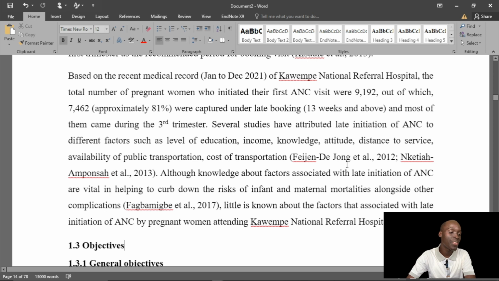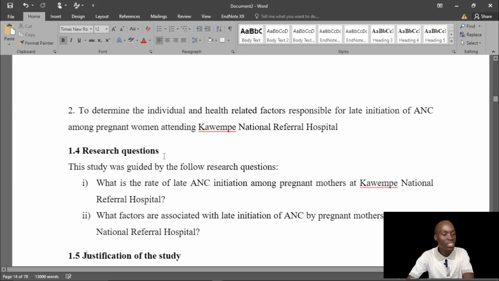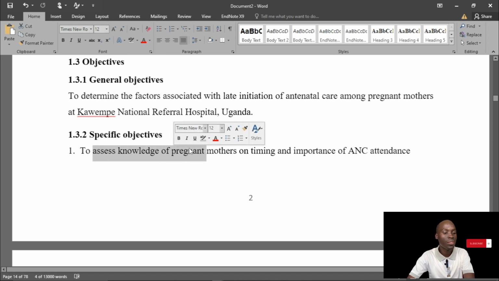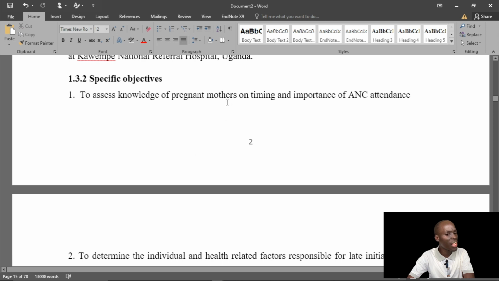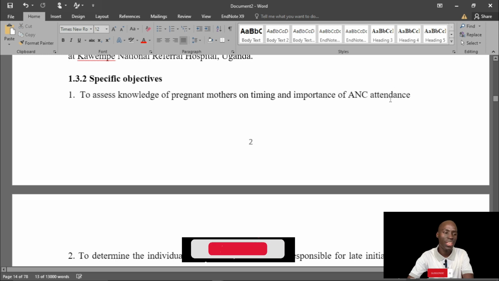Then you have the study objectives. Were the objectives well written? To determine factors associated with the late initiation, that is okay. To assess the knowledge, to determine the individual and health related factors. I'm going to give it 8 out of 10. There was a lot of action. Determine factors associated, that was okay. Assess knowledge of pregnant mothers on the importance of timing, not really okay. I thought I would see something like to determine the prevalence of late initiation, but I did not see that.